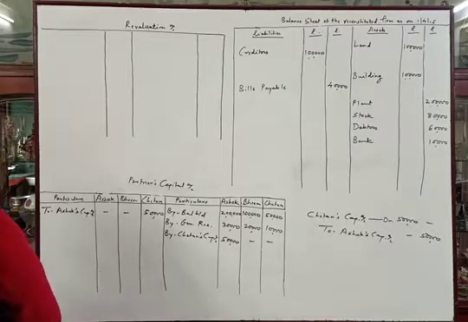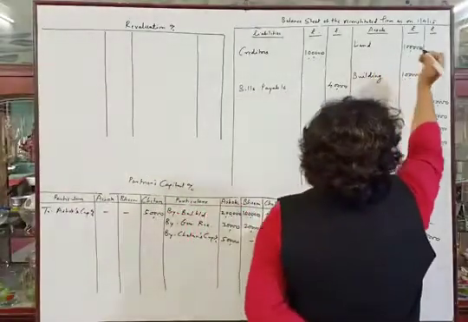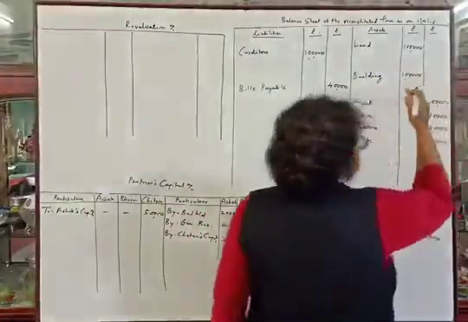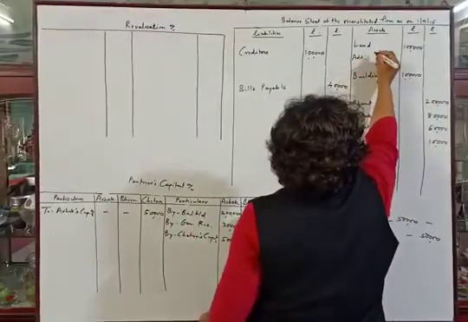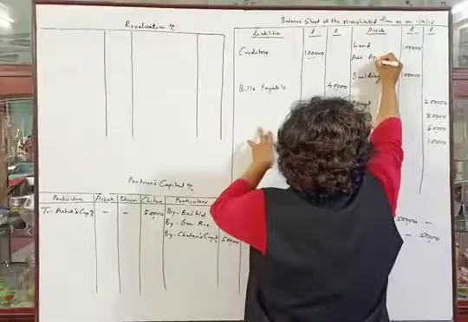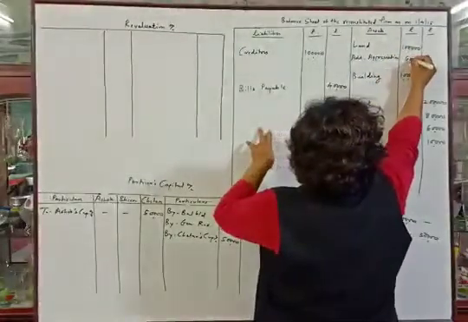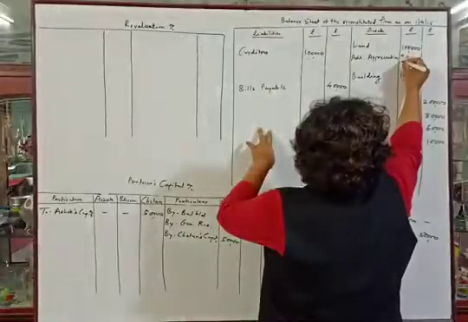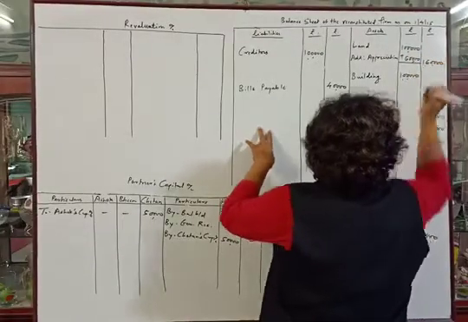Then second adjustment, land to be revalued at rupees 1,60,000. It means we have to make the value of land rupees 1,60,000. It means there is appreciation of rupees 60,000. So add appreciation rupees 60,000. So in the outer column, the new amount of land will be rupees 1,60,000.